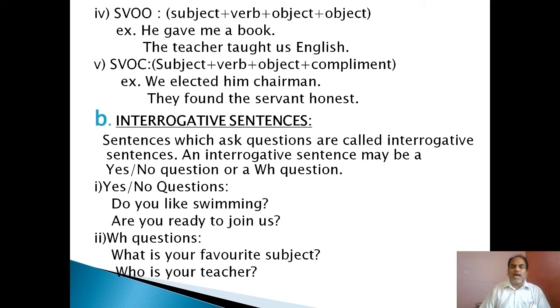So let us discuss the second type of sentence, that is interrogative sentences. Sentences which ask questions are called interrogative sentences. Interrogative sentences are of two types: one is the yes-no question and the other is the WH question. Let us discuss yes-no questions first. For example, do you like swimming? Are you ready to join us? When we make yes-no questions, the auxiliary comes first. With the help of auxiliaries, we make yes-no questions expecting the answer yes or no.